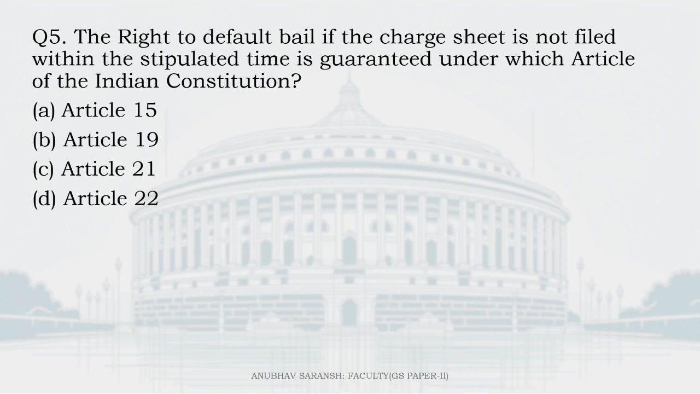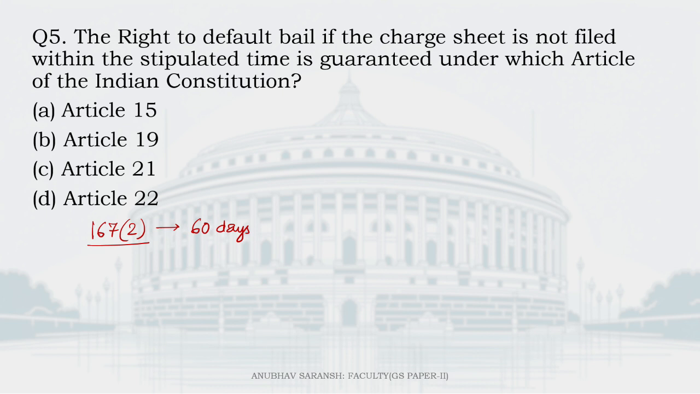And the last question for today. The right to default bail if the charge sheet is not filed within the stipulated time is guaranteed under which article of the Indian Constitution? So see, according to section 167 subsection 2 of CRPC, an accused is entitled to default bail if the investigating agency fails to file a final charge sheet within 60 days of the remand. 60 days.